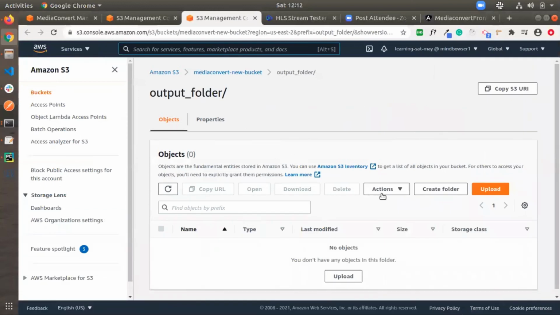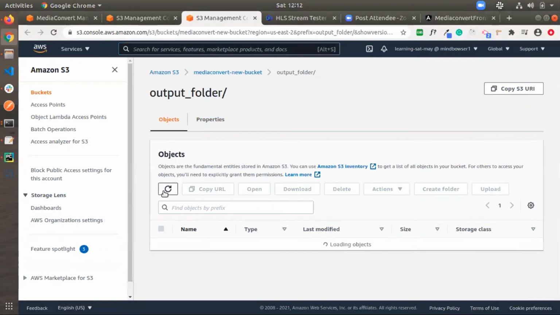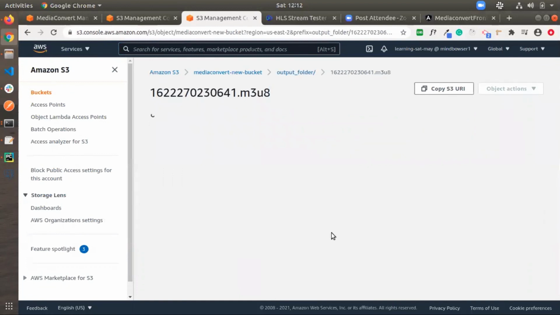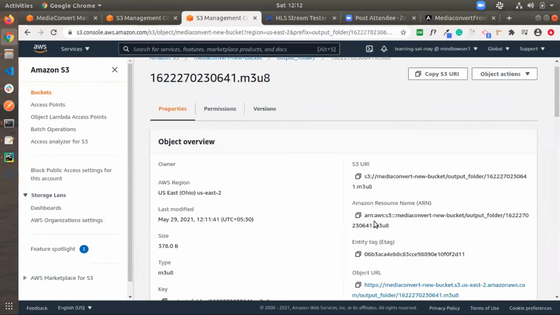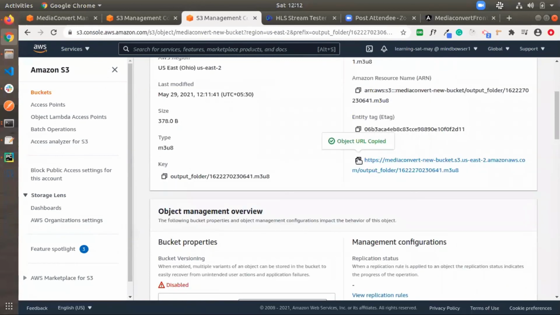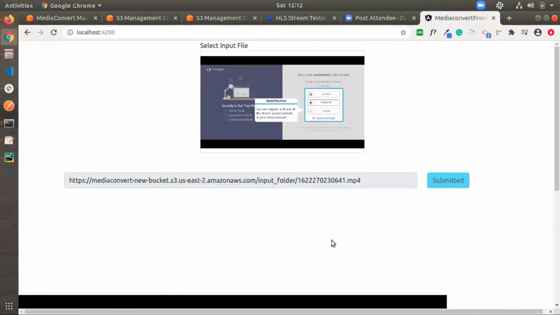After completing, these are the output folders. So here we can see. I copy this object URL.